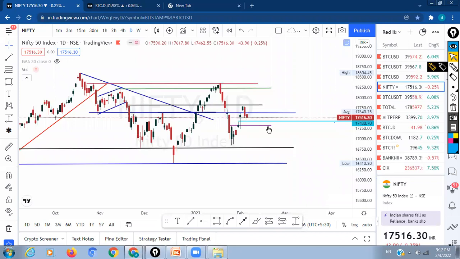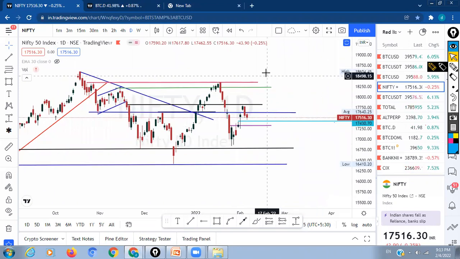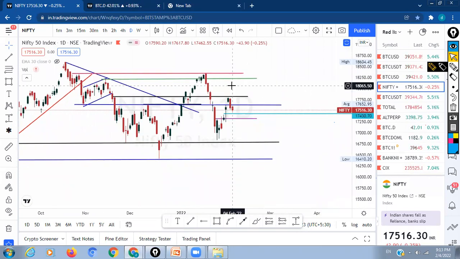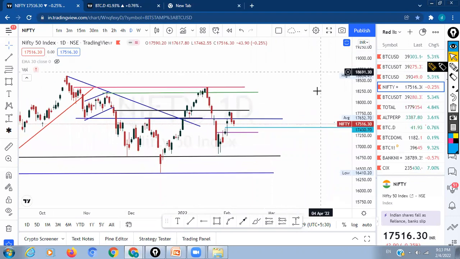So we might see up to these levels around this area, and ultimately my target was around 19,300, which is just above the previous high. So 19,300 will be my target. All these things will happen after March or April, and 19,300 will be coming, I feel.